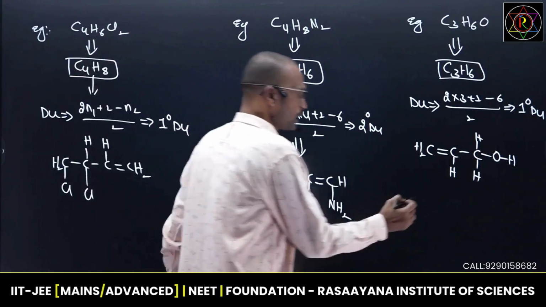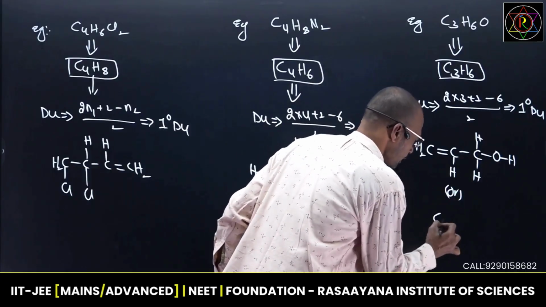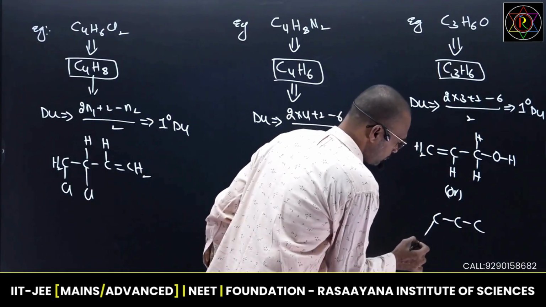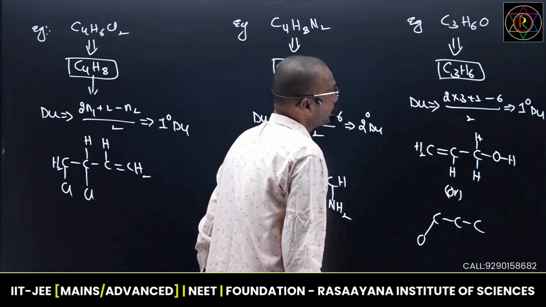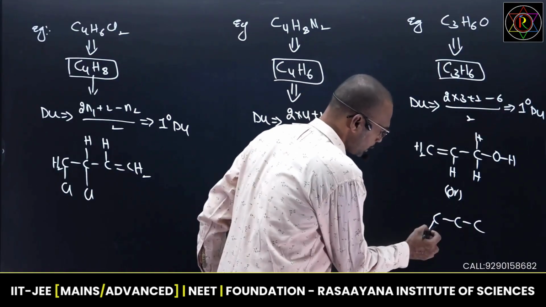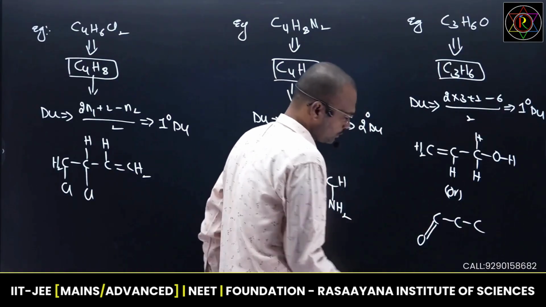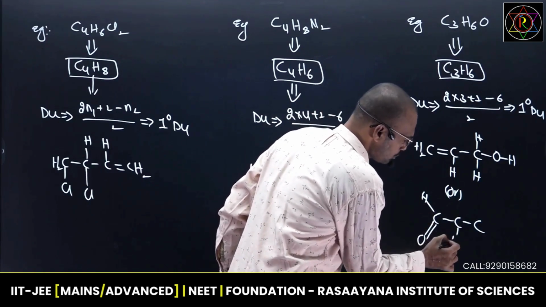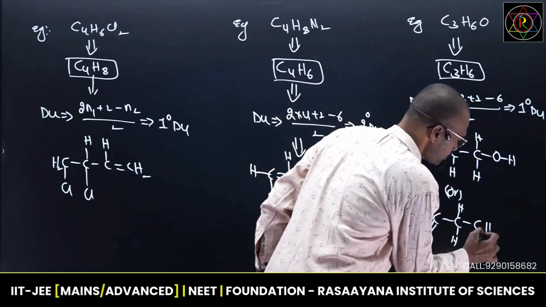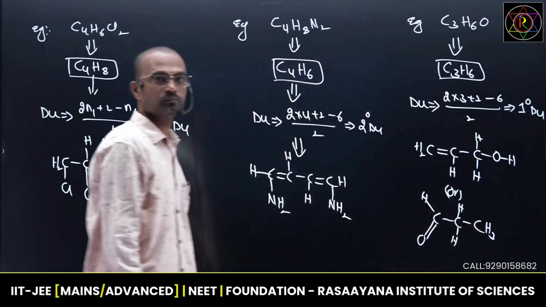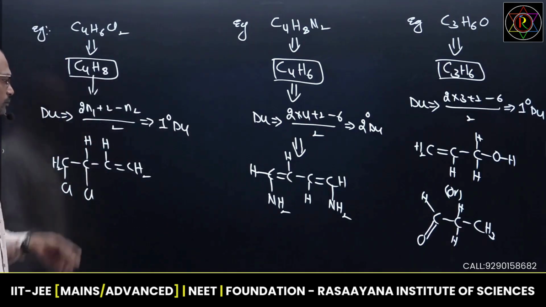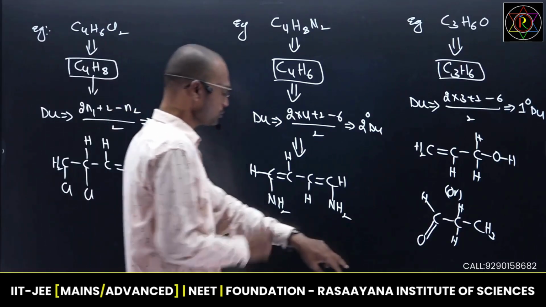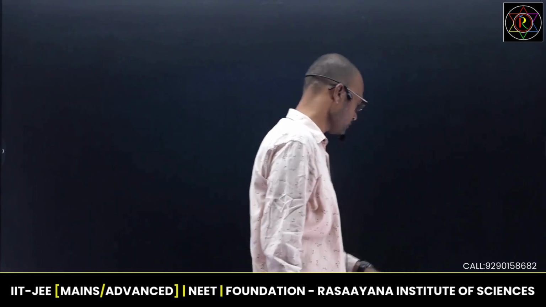You can also create one more structure. Write down 3 carbons. So I am writing one oxygen here. DU is 1. I can put a double bond between carbon and oxygen. This carbon has trivalency, so put 1 hydrogen. And here put 2 hydrogens. And here put 3 hydrogens. That is the way. So these are the formulas which you need to concentrate on for degree of unsaturation.